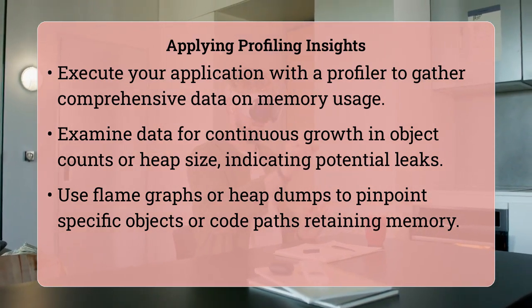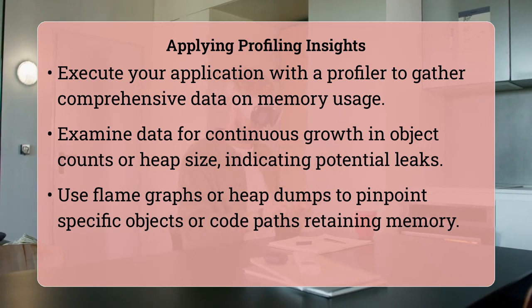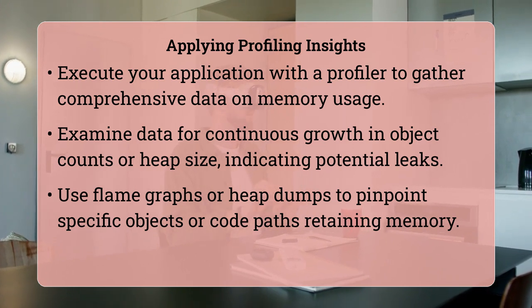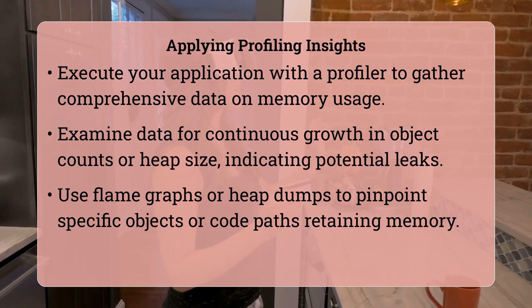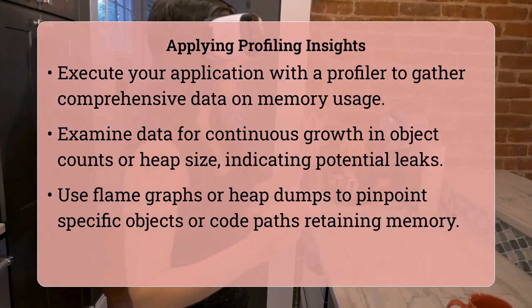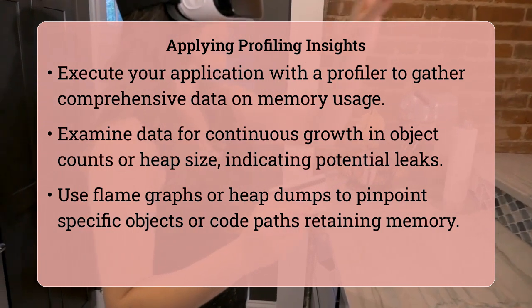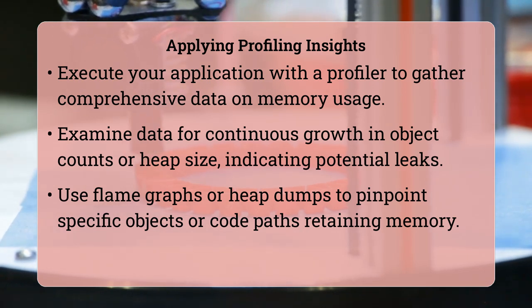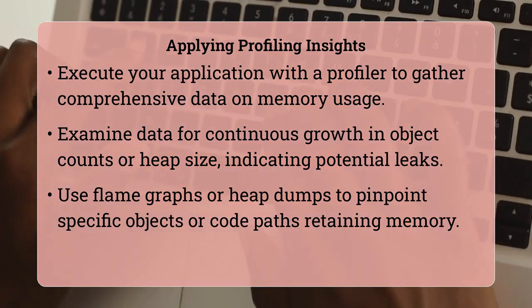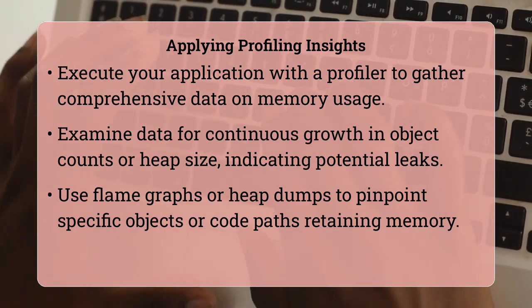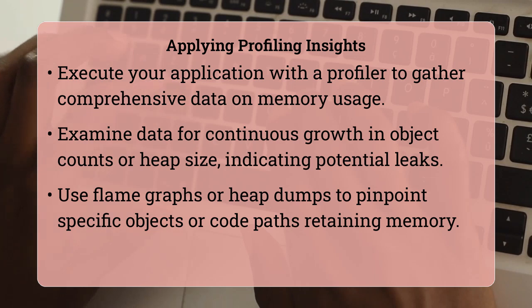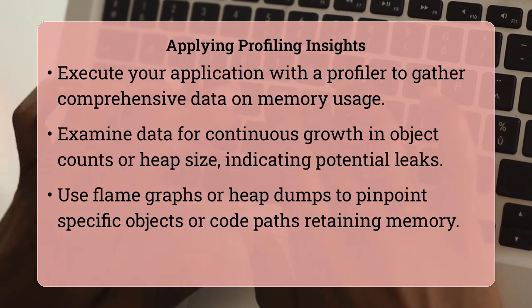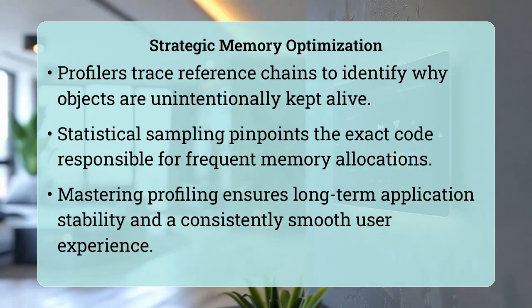Most profilers offer visualizations like flame graphs or heap dumps that highlight objects holding onto large amounts of memory or displaying unusual growth patterns, making these persistent allocations easier to spot. A key concept in this process is the object graph, which represents how different objects in memory refer to each other. Profilers can traverse this graph to identify root causes of leaks, often highlighting specific objects that are unintentionally being kept alive by a strong reference when they should have been garbage collected. Understanding these reference chains is crucial because it goes beyond just seeing that memory is growing. It explains why it is growing.